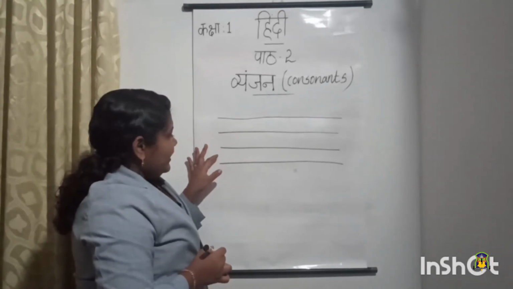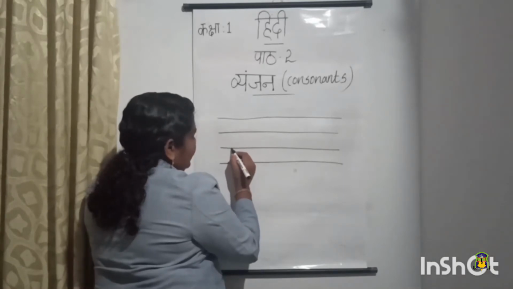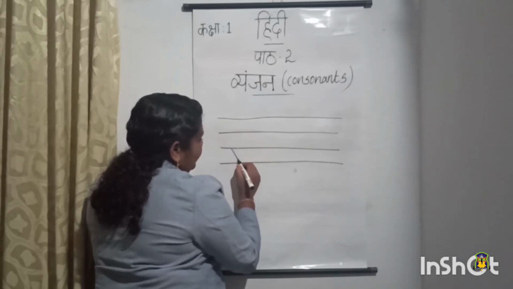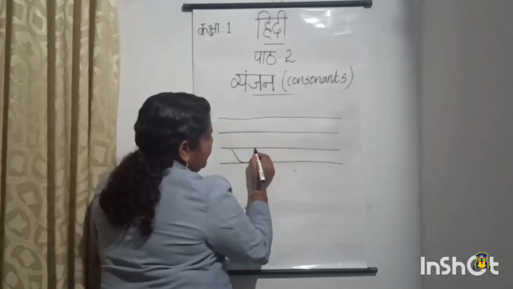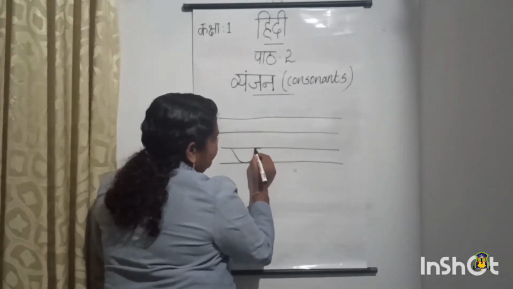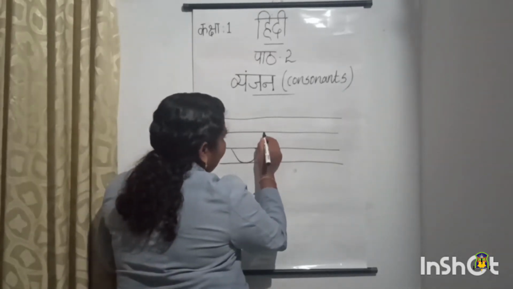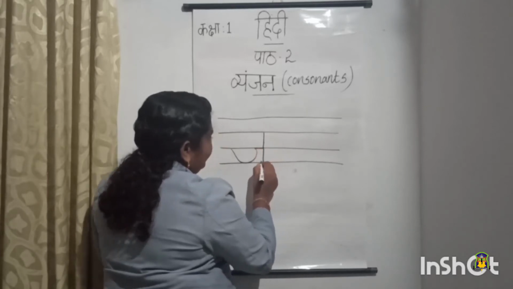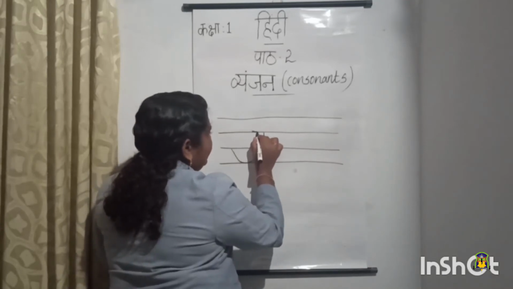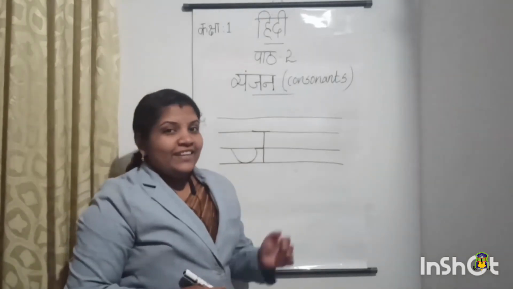In between the third line and fourth line, we will draw a curve like this. Keep your pencil on the third line. Then we will draw a curve like this. Okay. Then from here we will draw a baby sleeping line like this. Then we will draw a standing line from second line to fourth line. Then last we will draw a sleeping line on the top of the standing line. So a letter Ja, a letter Ja.